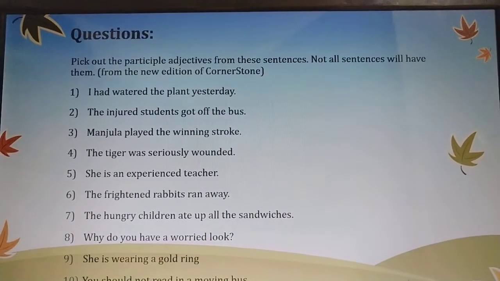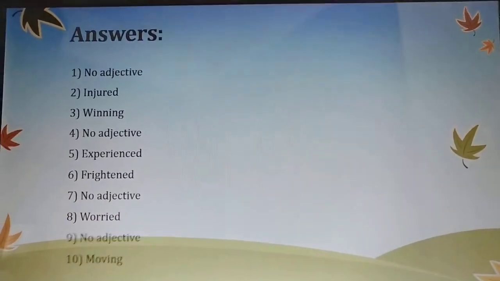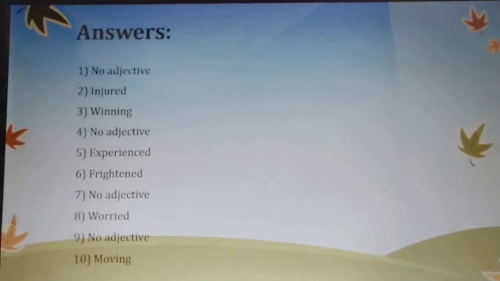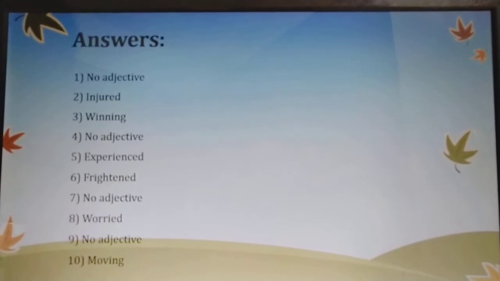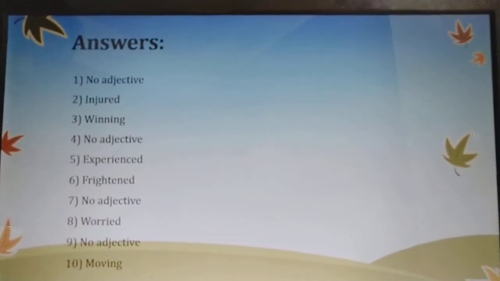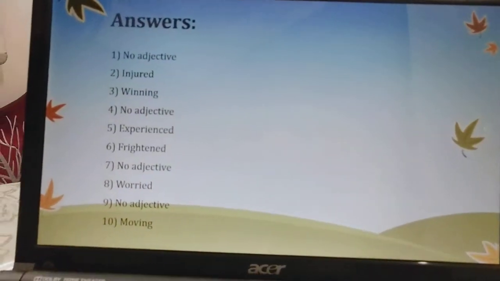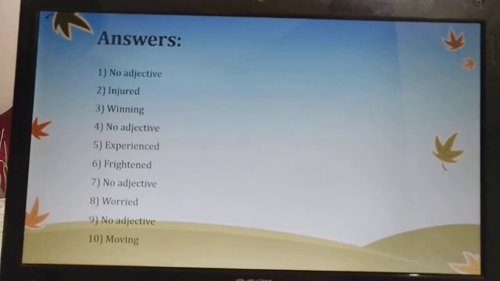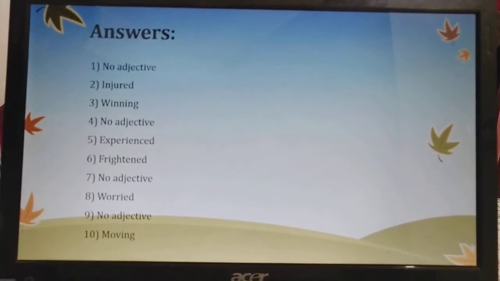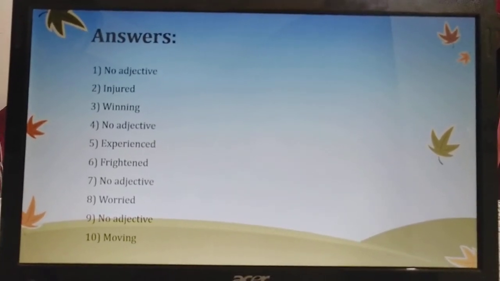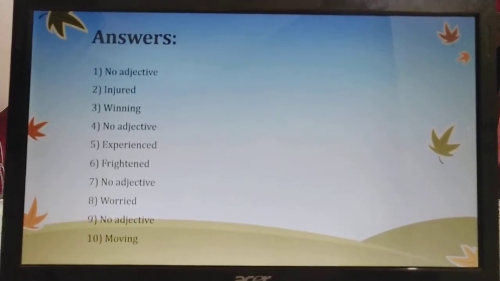Let's move on. Let me show you the answers. In the first sentence, we did not have any adjective. In the second, the answer is injured. Third, winning. Fourth, no adjective. Fifth, experienced. Sixth, the answer is frightened. Then in the seventh, again there is no adjective. In the eighth, worried. No adjective in the ninth, and sentence number 10 is moving.